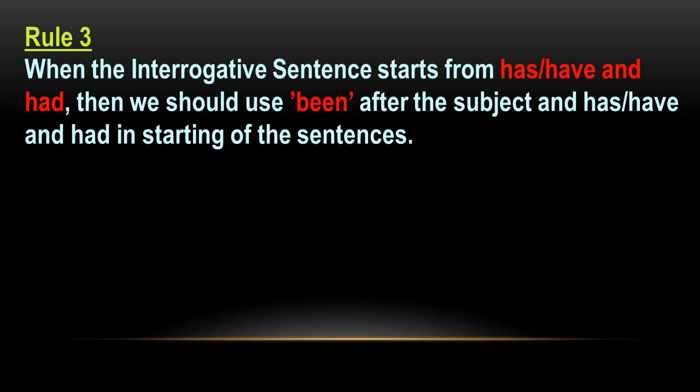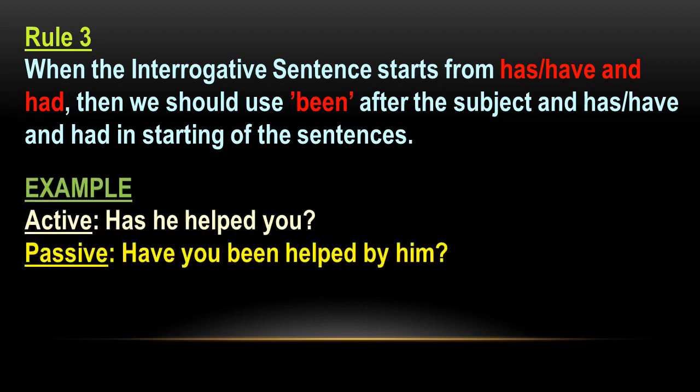Rule 3. When the interrogative sentence starts from has or have and had, then we use been, B-double-E-N, and has, have, had will be used in the starting. Has he helped you? You, with you, have. Have you been helped by him?